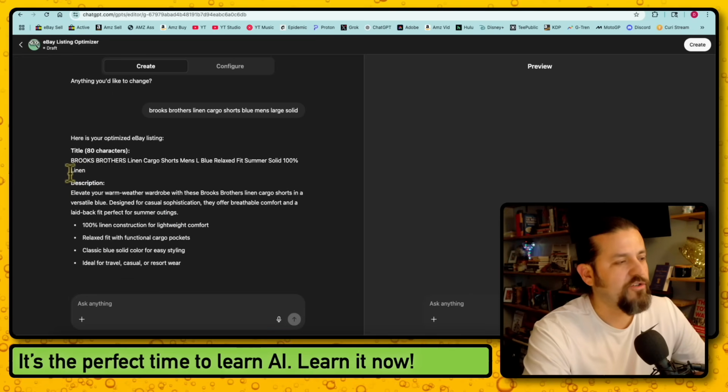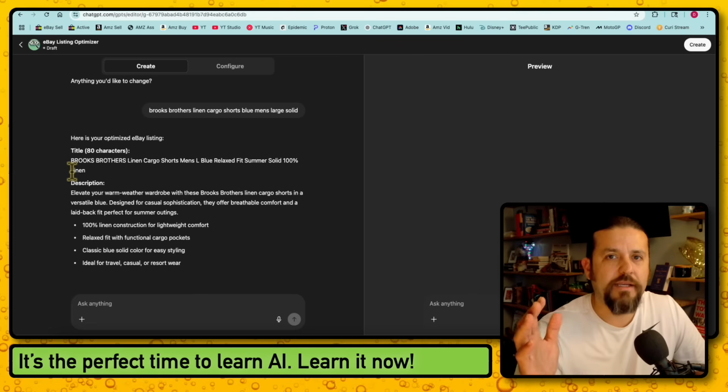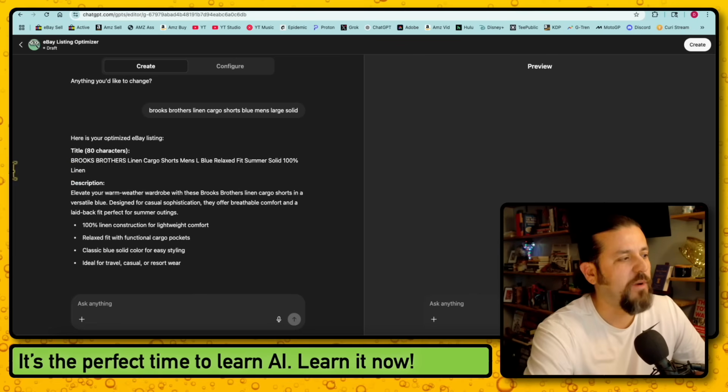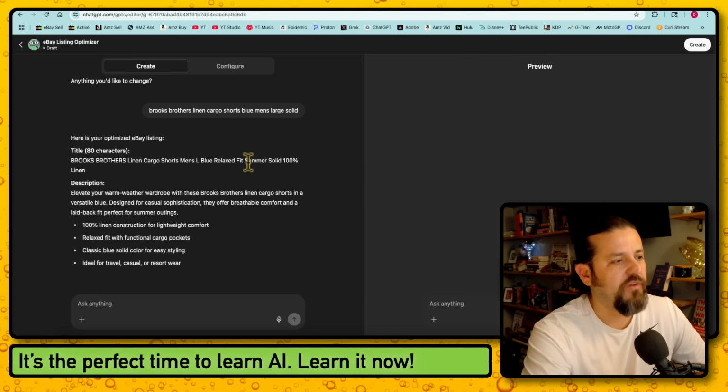Title, 80 characters, because I tell it that it needs to get as close to 80 characters as possible: Brooks Brothers linen cargo shorts, men's large, blue, relaxed fit, summer solid 100% linen. The only thing I would delete from here is that 100% linen. I could get rid of that because you don't need to have that on there. You can have it in your item specifics.